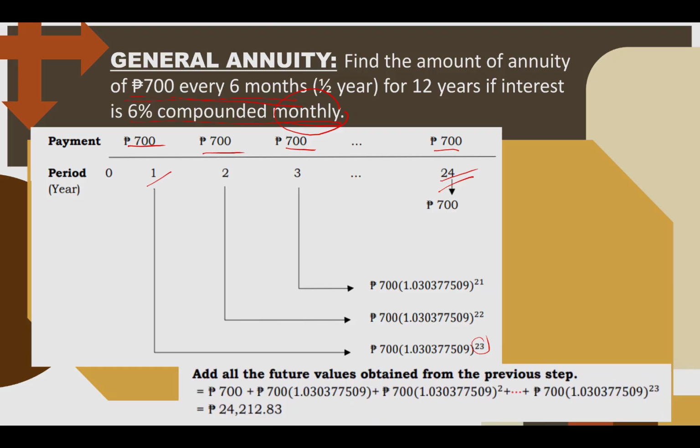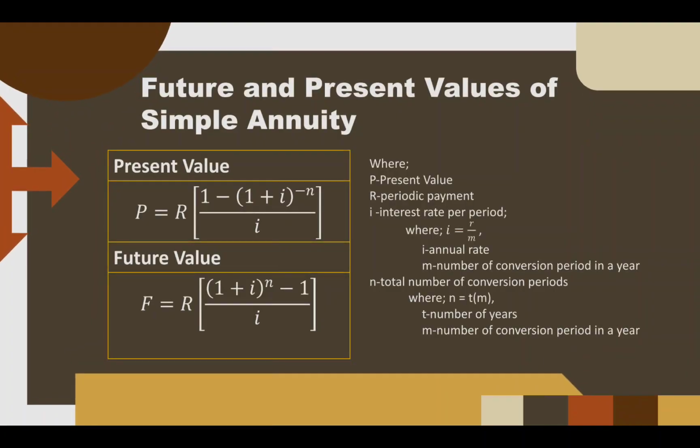We just simply add all those values. That's what you call a general annuity. So this is how the cash flow looks like. But I will not be letting you compute those future and present values manually. We will be having sets of formulas for those problems.